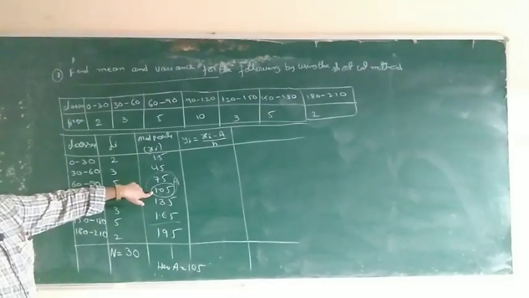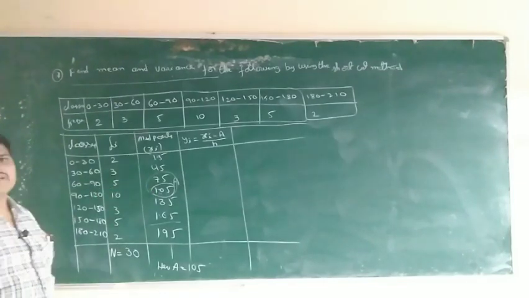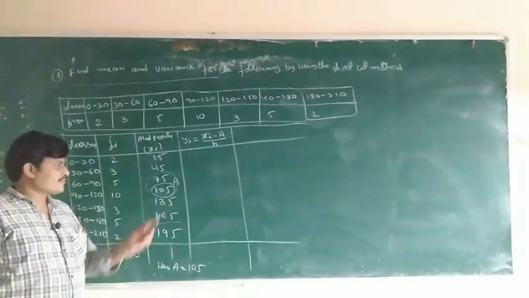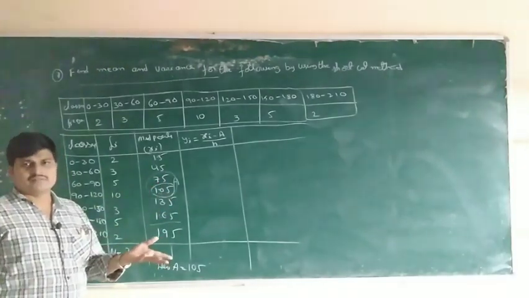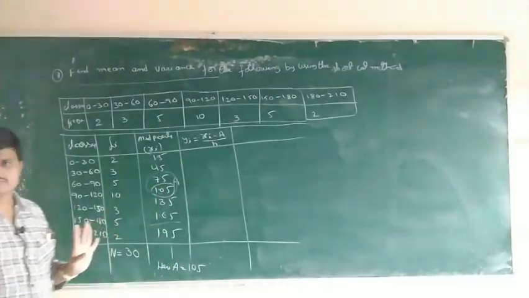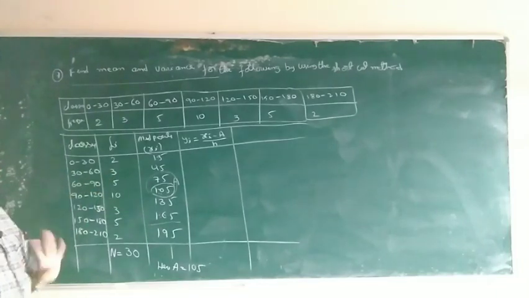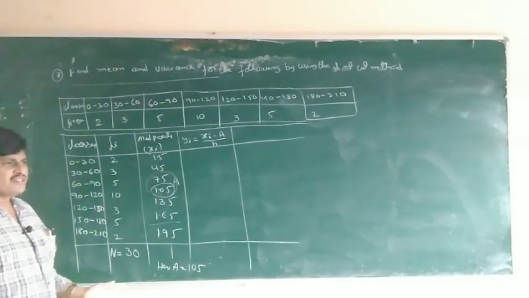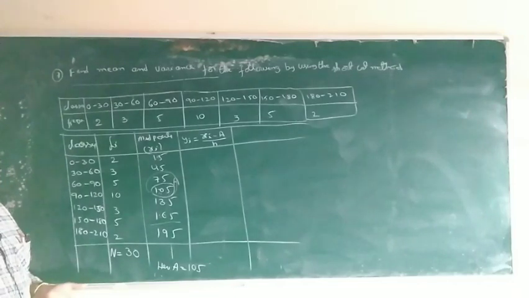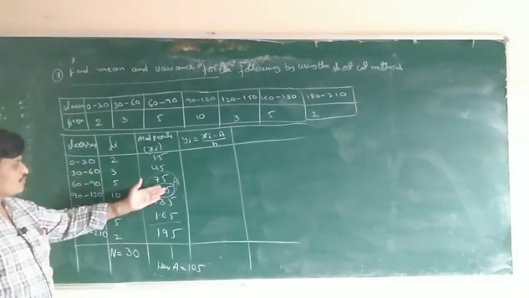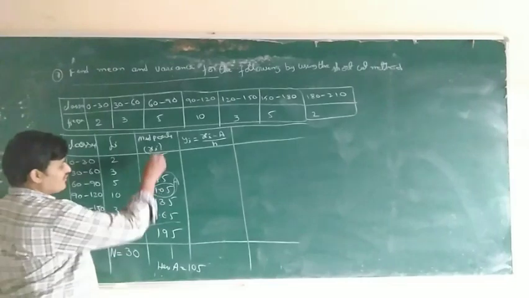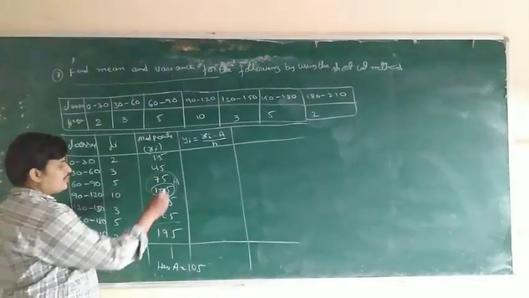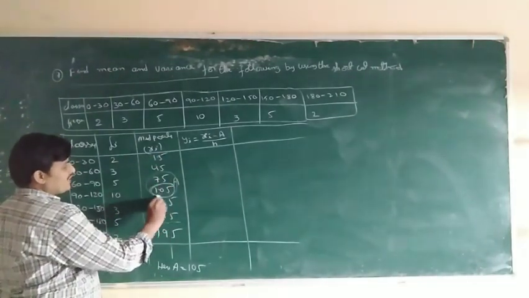In even numbers, how many midpoints are there? 2 midpoints are there, and you can take any one, 75 or 105. If the observations are odd, there is no problem, because the middle one is only a single one. So here the 7 is odd numbers. In odd numbers, what is the middle one? A is equal to the middle number.